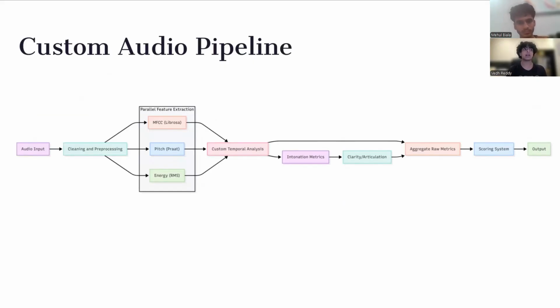Our custom audio pipeline is something that we built in-house, and it's where we take the audio input, clean and process it, and then process it with different low-level Python libraries like MFCC, which helps with slurring, pitch, and energy with the root mean squared analysis. These all go into custom temporal analysis, and we also use intonation metrics and then get clarity metrics from the MFCC, as well as aggregate raw metrics from all three of them, which then get combined into a singular scoring system, which is accessible to everyone, and then we output it back to the user.